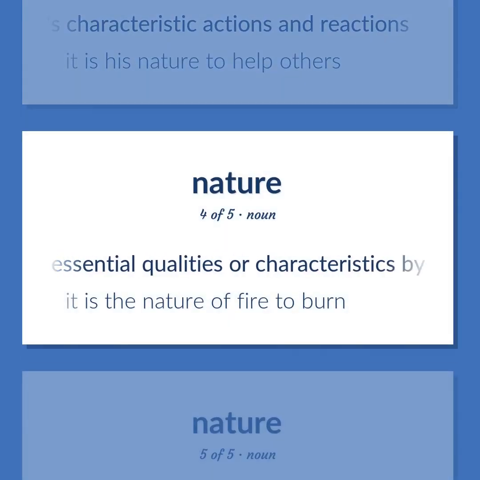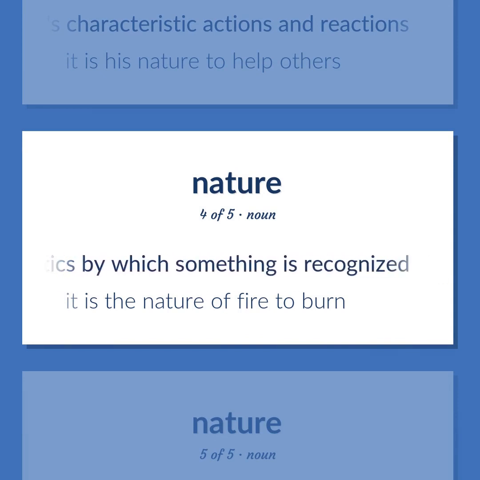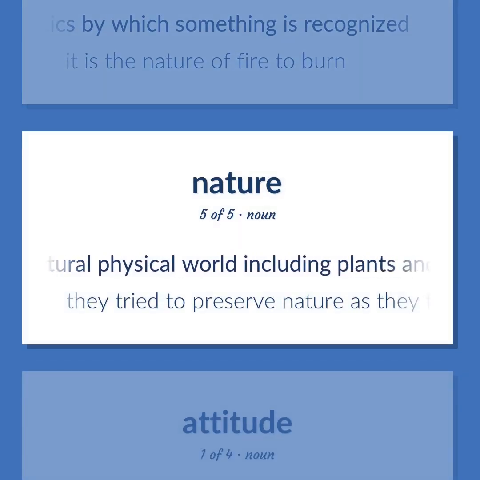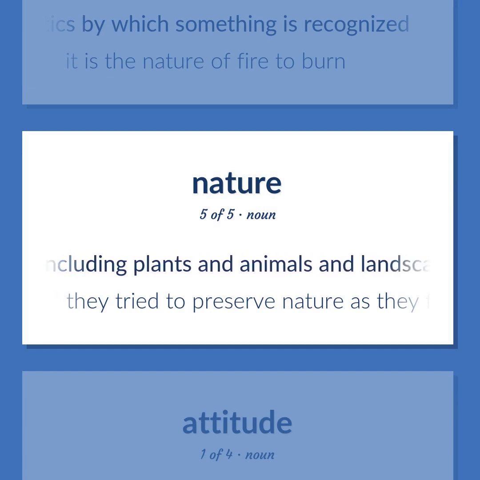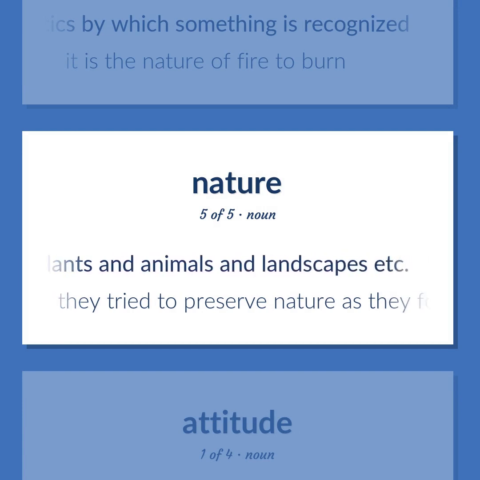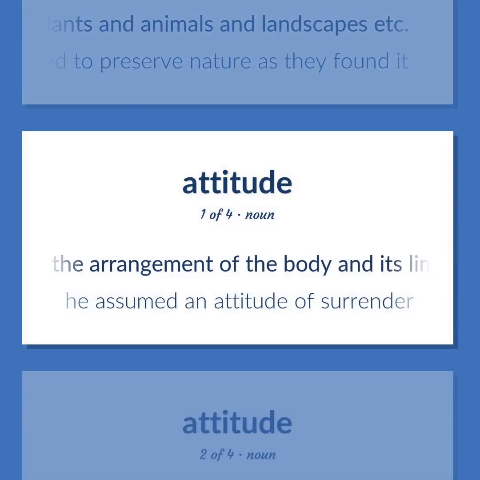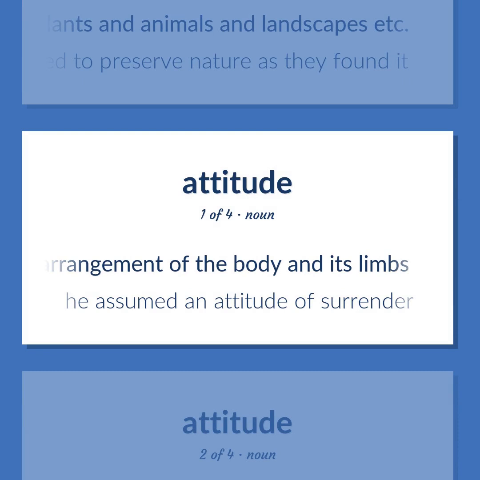The essential qualities or characteristics by which something is recognized. It is the nature of fire to burn. The natural physical world, including plants and animals and landscapes, etc. They tried to preserve nature as they found it. The arrangement of the body and its limbs. He assumed an attitude of surrender.